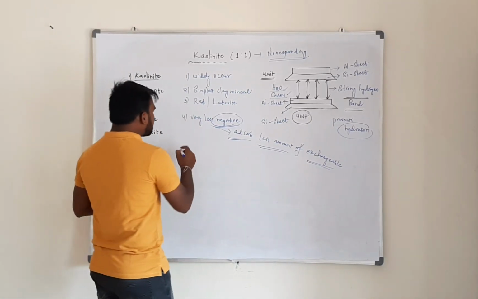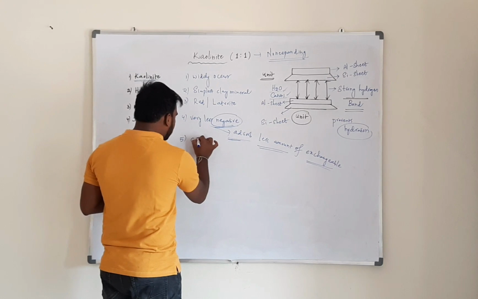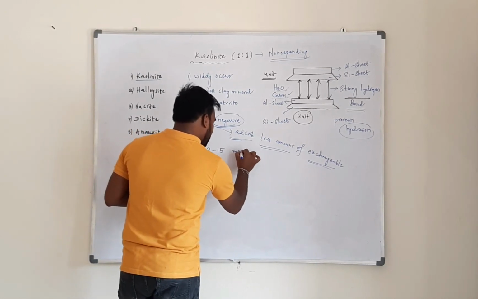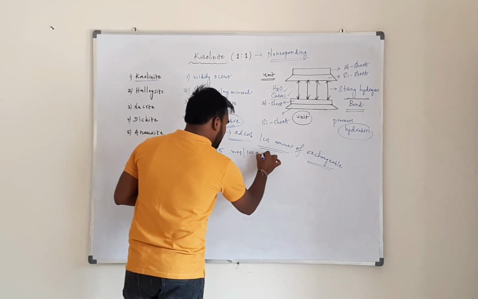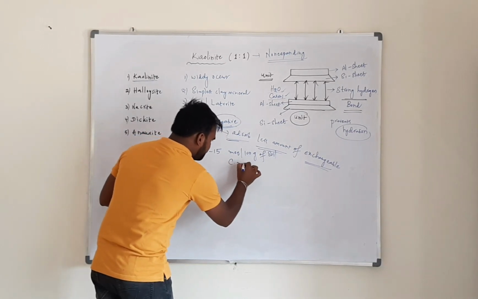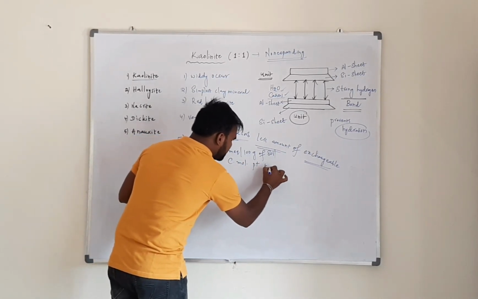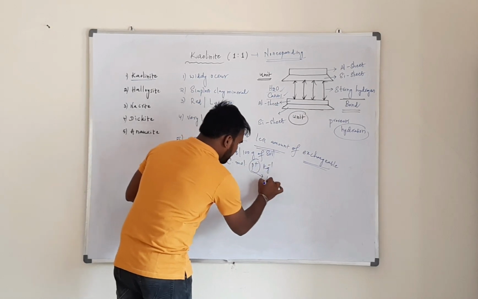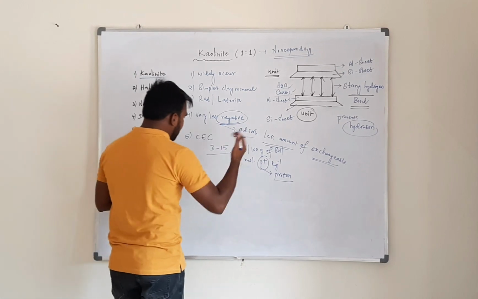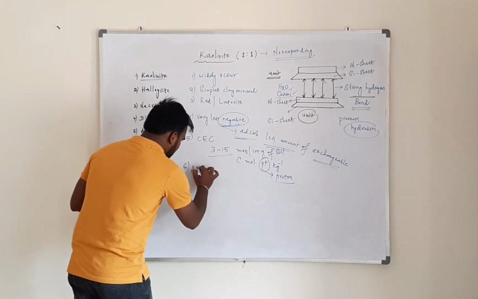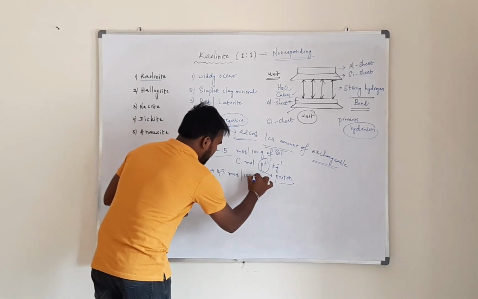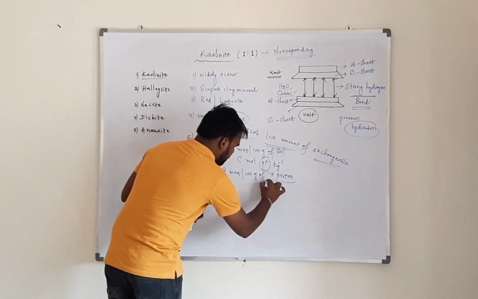That's why the CEC, cation exchange capacity, for kaolinite is very low, that is 3 to 15 milliequivalents per 100 gram of soil. Otherwise we can write it as centimoles P plus per kg, where P means proton. But remember, kaolinite exhibits high anion exchange capacity, AEC, up to 43 milliequivalents per 100 gram of soil.